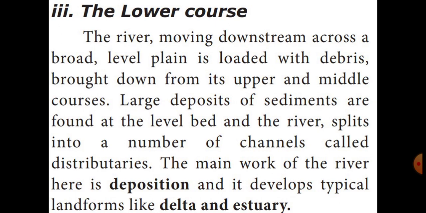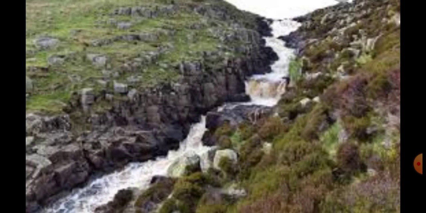Then the third course of the river is the lower course. In the lower course, the debris will happen. It forms some shapes and also splits the river into channels. The number of channels is called distributaries. Because of this lower course, the deposition will happen. It forms the typical landforms like delta and estuary. These are all the things we discussed.